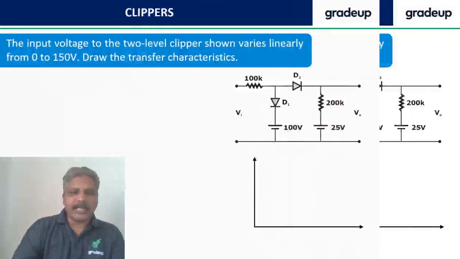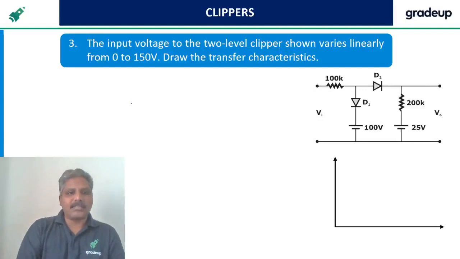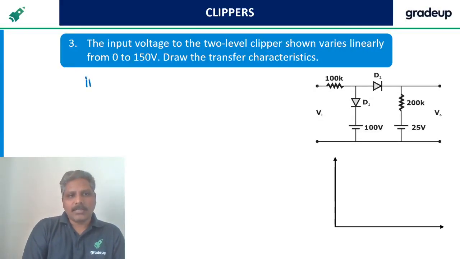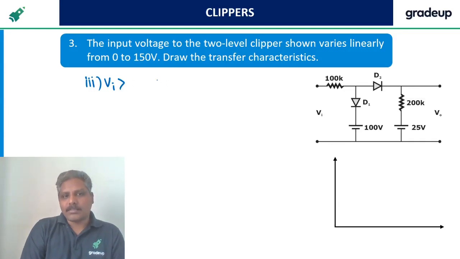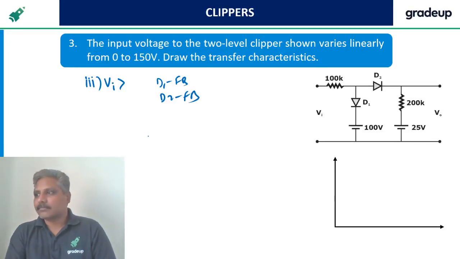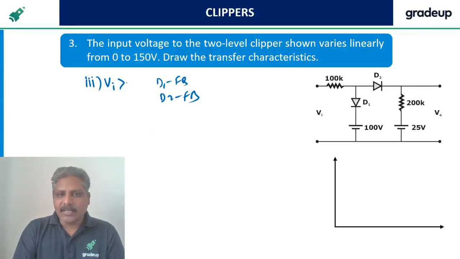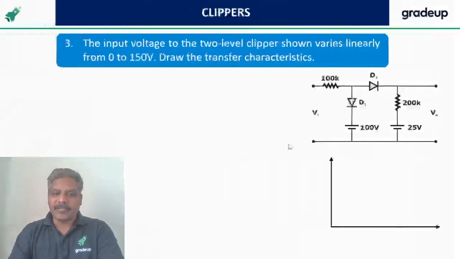So now the third case you want, case 3. You want Vi greater than what, so that D1 becomes forward bias? D2 is already forward bias, right? So more than 100 we say? No, we have to find it from this.